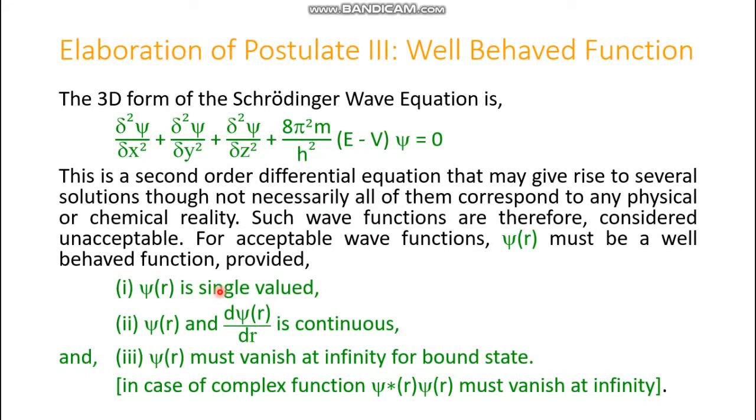Let's elaborate this postulate here. So what about a well-behaved eigenfunction? Here is the three-dimensional form of the Schrödinger wave equation, which is time independent: Laplacian psi plus 8 pi square m by h square into (E minus V) psi equals 0. This is the 3D form of the time independent Schrödinger wave equation.